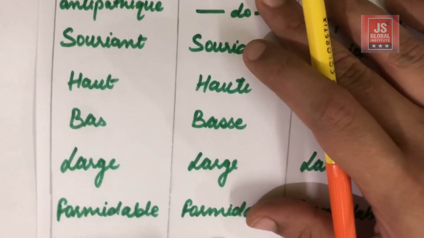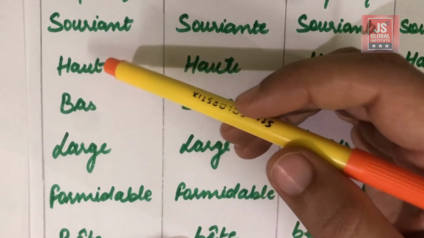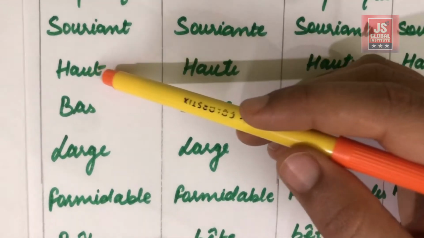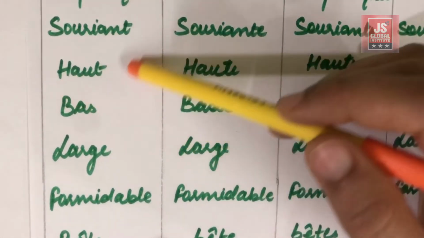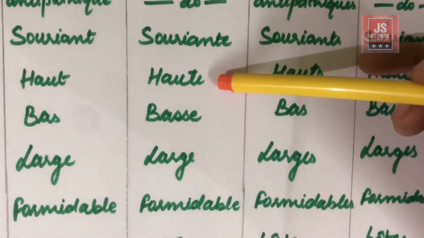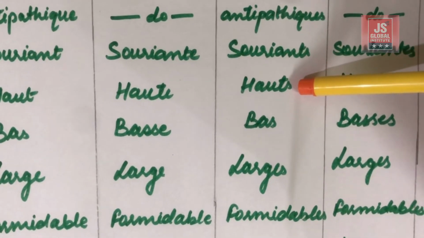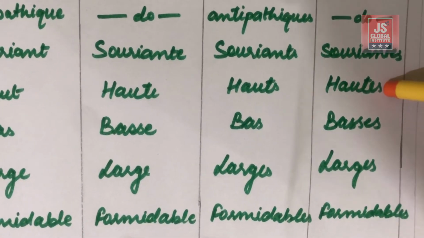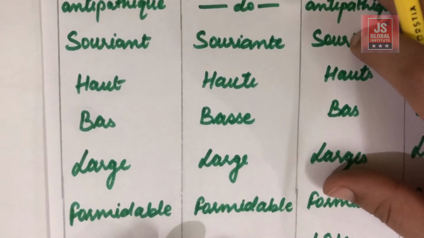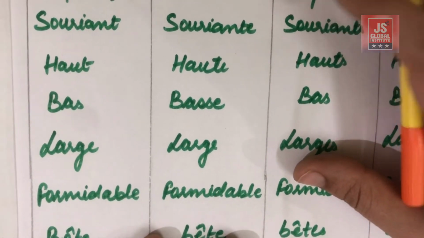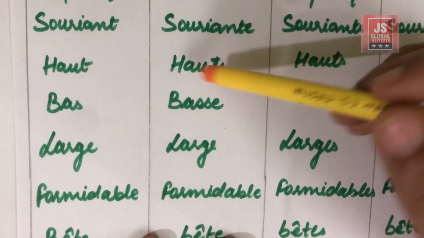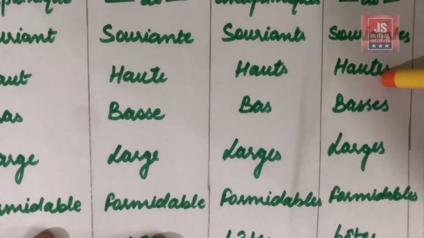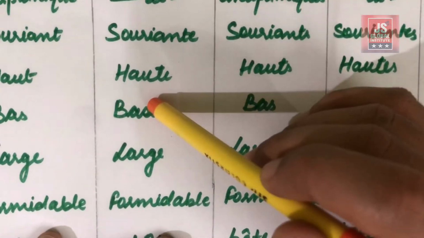Okay, next is haut, which means high. Okay, for someone or something which is very high, the adjective used there is haut. Okay, for feminine that is haute. For masculine plural again the pronunciation is hauts, and for feminine plural it is hautes. So basically the same criteria has been followed over here, that is E is added to what we have for the masculine, S is added to what we have for the masculine, and for feminine plural an S is added to what we have for the feminine.